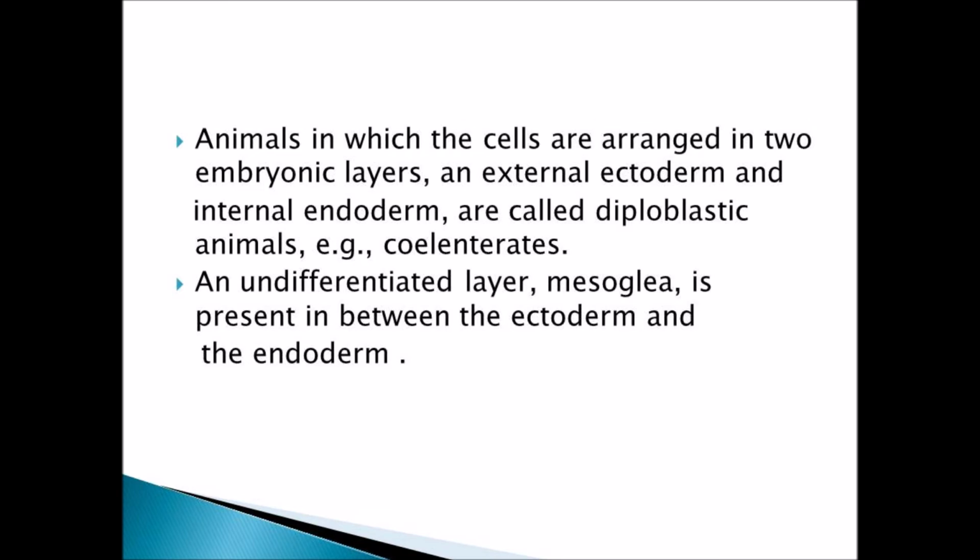It is called diploblastic, as two layers are present. Example, coelenterates. Sometimes an undifferentiated layer called mesoglea may form. It may be present in between the endoderm and ectoderm. So in some cases, mesoglea is present.